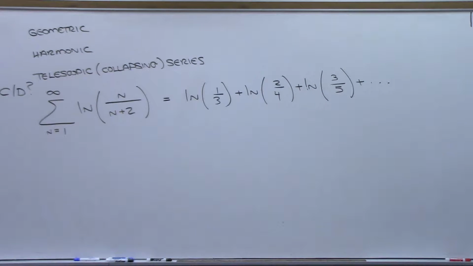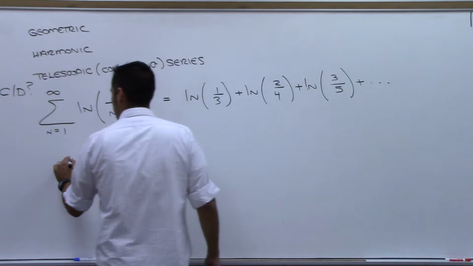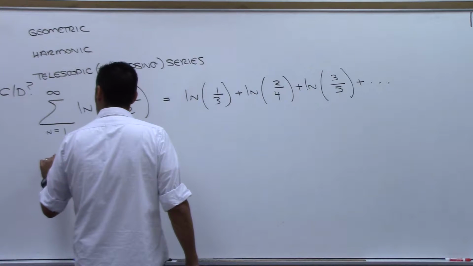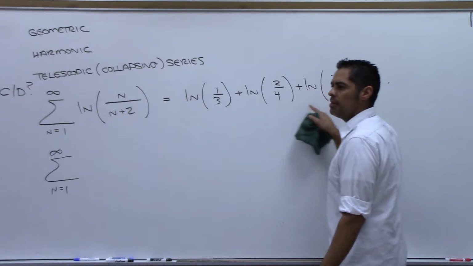Think college algebra. Put all together. Can you make them multiply, instead of addition? Like natural log of this times that.